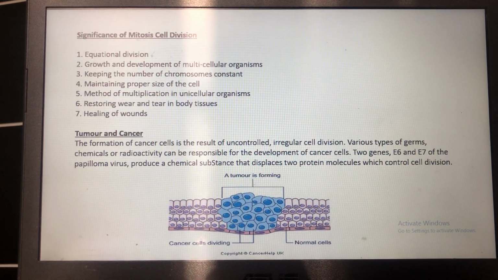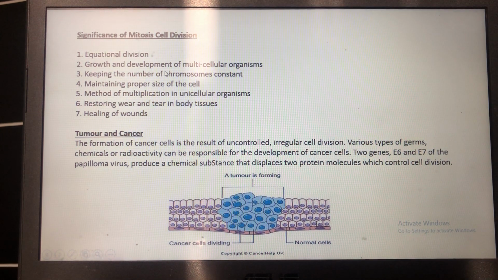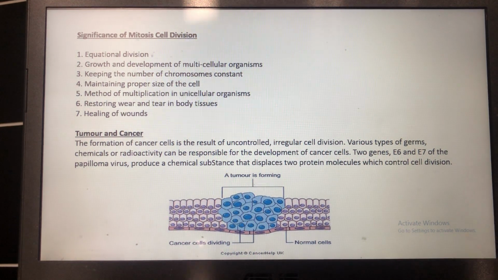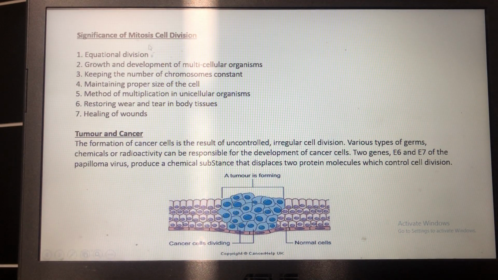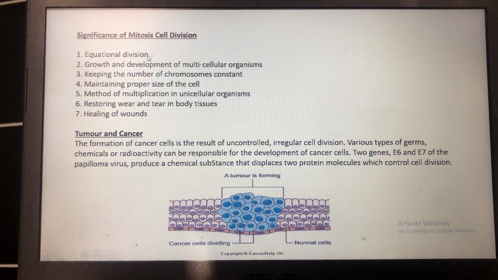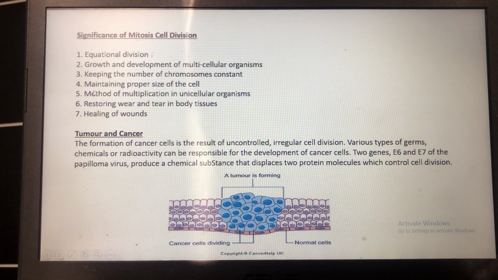So why is mitosis cell division so important? Mitosis cell division is important because it plays an immense role in the growth and development of multicellular organisms. If mitosis cell division did not occur, multicellular organisms would not have been possible. It also helps to maintain the proper size of the cell. Due to equational division, the number of chromosomes is equally distributed among the daughter cells, so the number of chromosomes remains equal and constant.